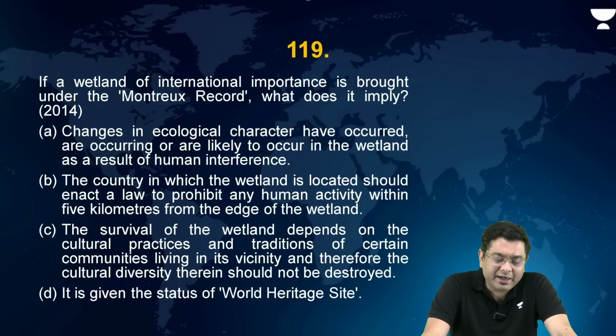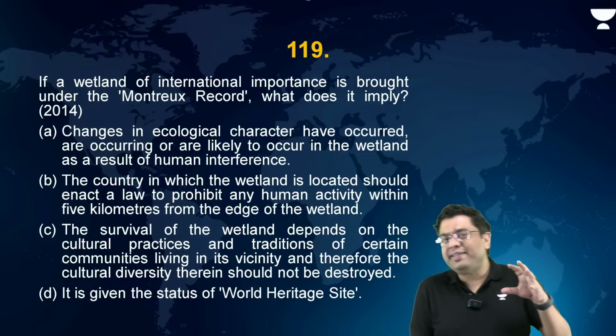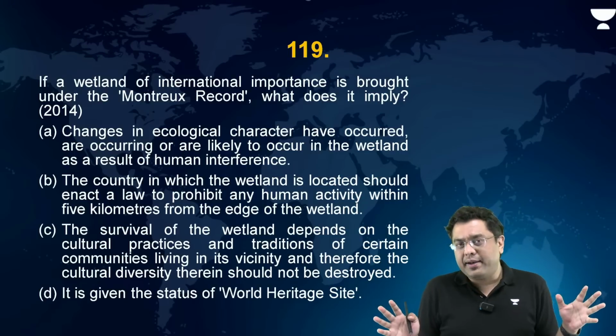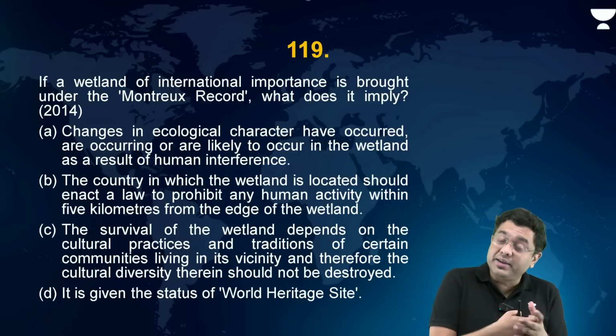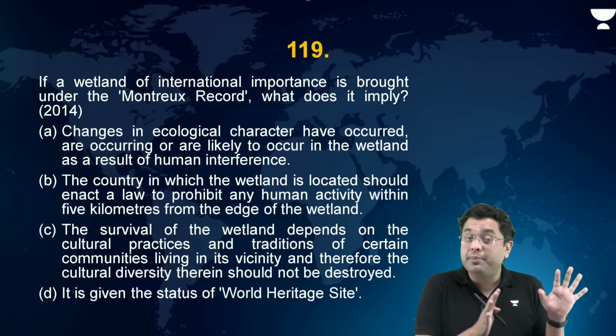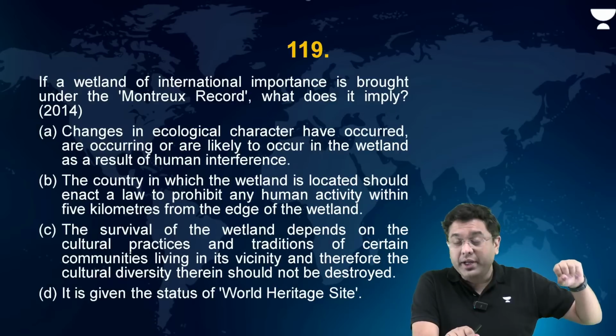The country in which the wetland is located should enact a law to prohibit any human activity within 5 kilometers from the edge of the wetland, and so on. What is the Montreux Record? It is a part of the Ramsar Convention itself, where Ramsar sites which require urgent conservation and protection programs, which are endangered and can be destroyed, are put under the Montreux Record.